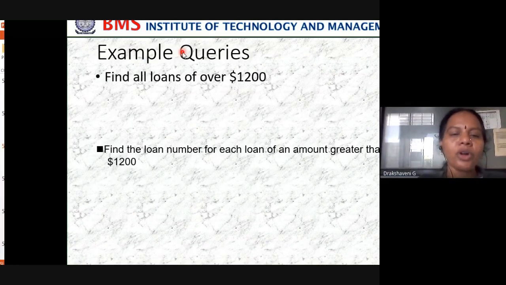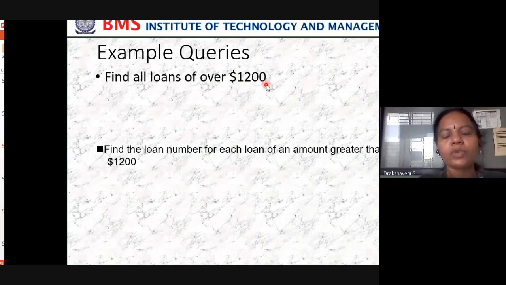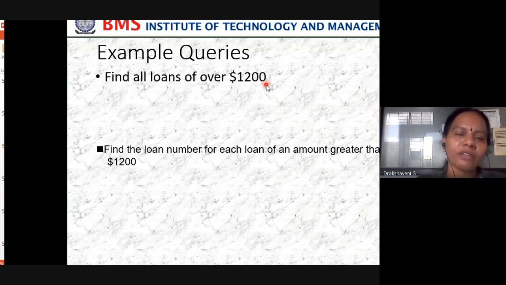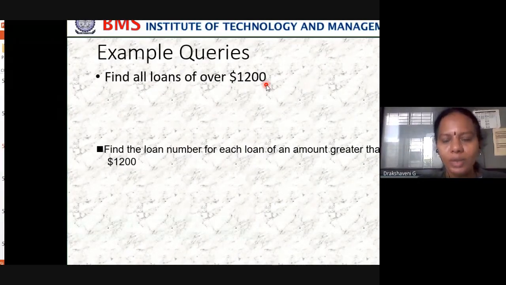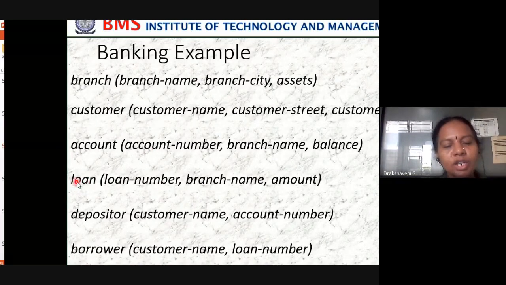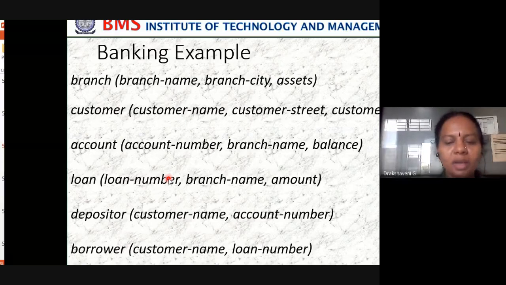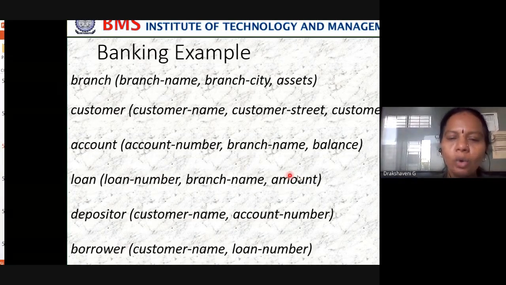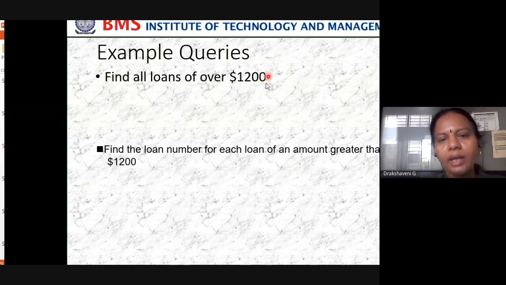Now I want you to find all loans over $1,200. So how do you write it? What relational operator do we have to use? Pi, sigma, union, intersection, which one should I use? What is the question saying? Find all loans over 1,200. So which relation do we have to select? We have to select the relation loan. And what do they want? The loans with an amount of more than 1,200. Those details we want here.